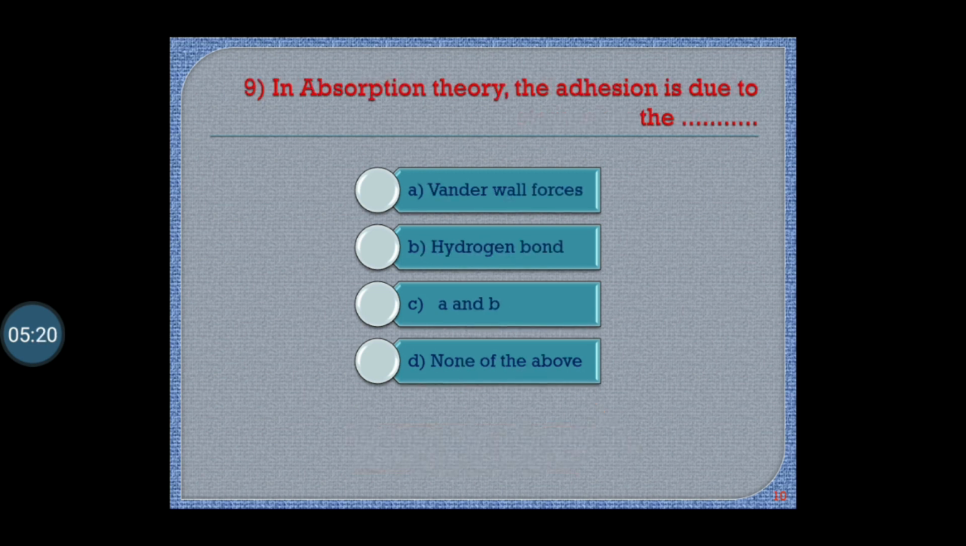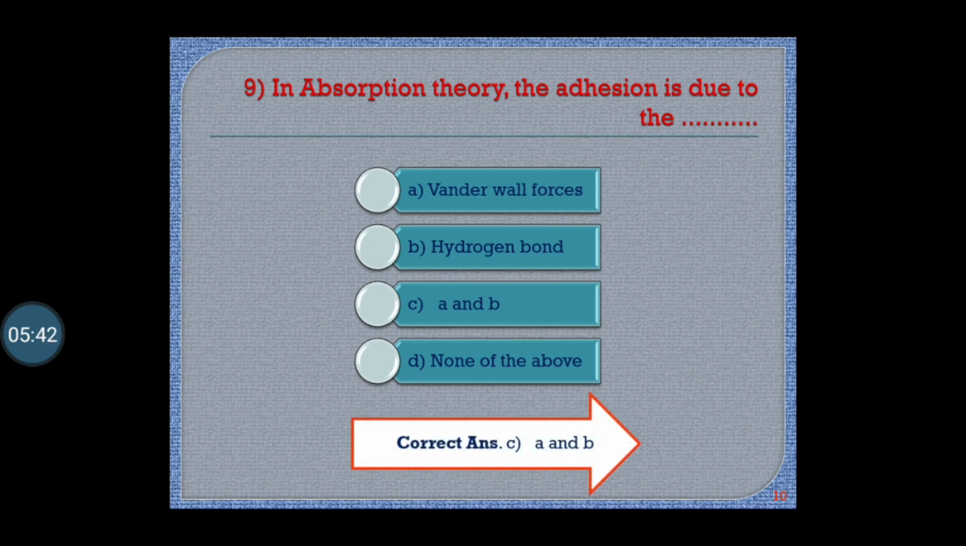Question number 9. In adsorption theory, the adhesion is due to: van der Waals forces, hydrogen bond, option C A and B, option D none of the above. Correct answer is option C, A and B. In adsorption theory, the adhesion is due to the van der Waals force and hydrogen bond. That's why the correct answer is C, A and B.